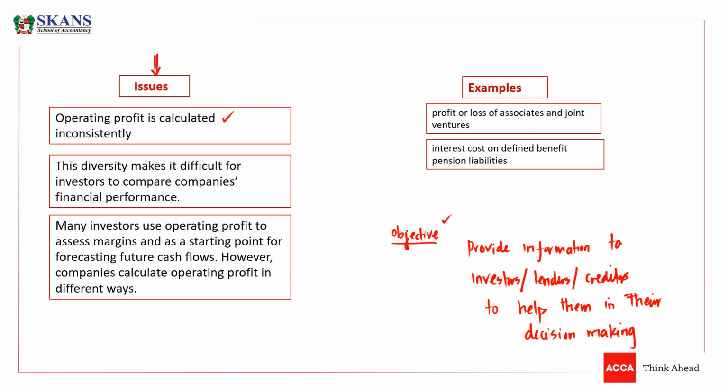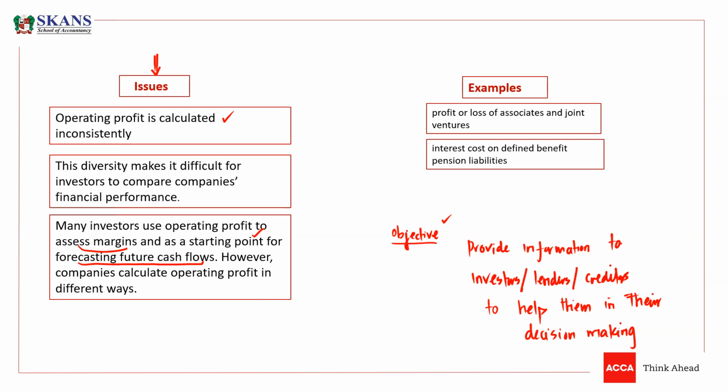This operating profit is a very useful profit figure which investors use as a starting point for forecasting future cash flows. And this is really an important profit measure to calculate the margins, to assess the margins of the company as well. So it means operating profit is a very important measure for investors to take their decisions.